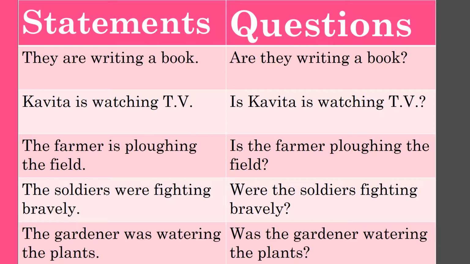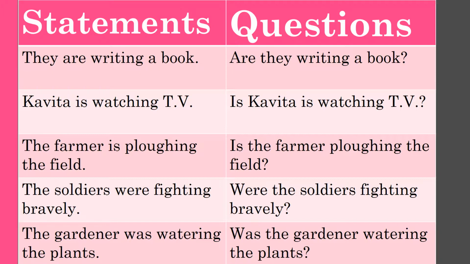Third, the farmer is ploughing the field. The interrogative sentence for this is: first is will come, then subject the farmer, and then ing form of the verb will be continued. Is the farmer ploughing the field, and question mark.